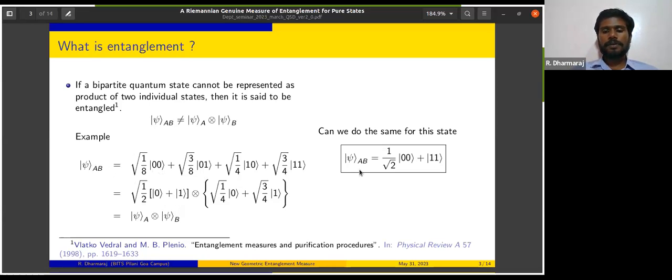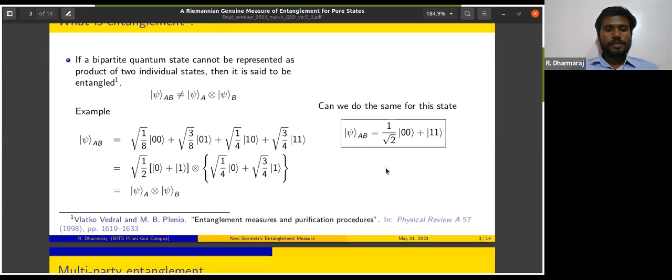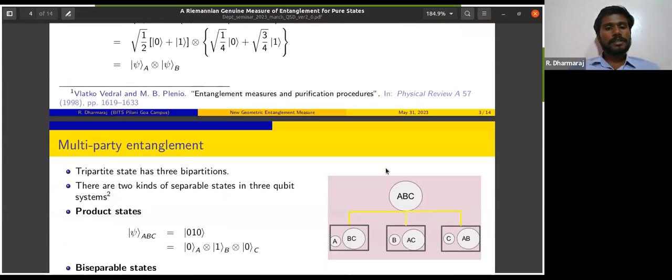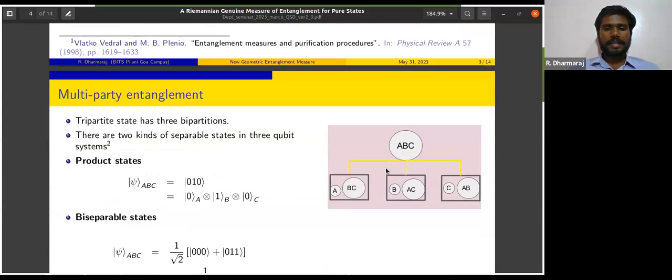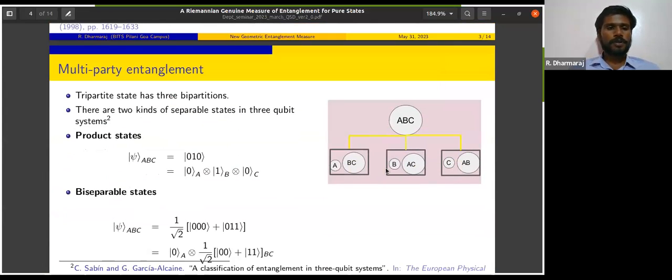But if we look at the state in this box, this is a maximally entangled state. However much we try, we can never write this state psi AB as a tensor product as given here. So a state like this is called entangled. Any state which cannot be written as a tensor product of two local states is called an entangled state. And these entangled states have very big implications in information theoretic protocols.